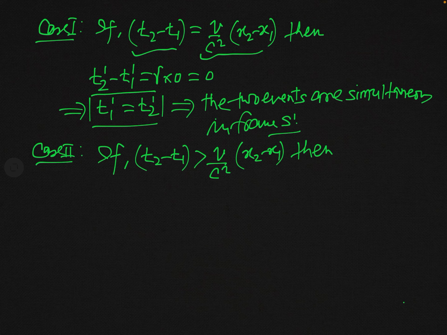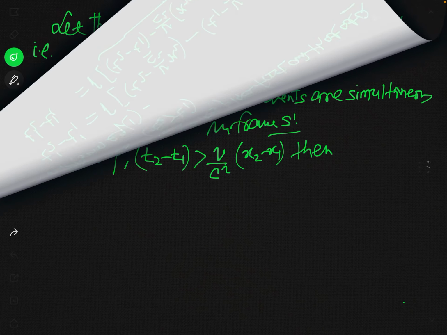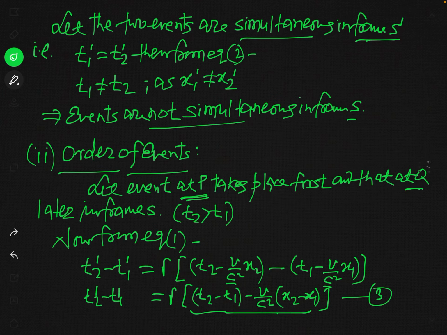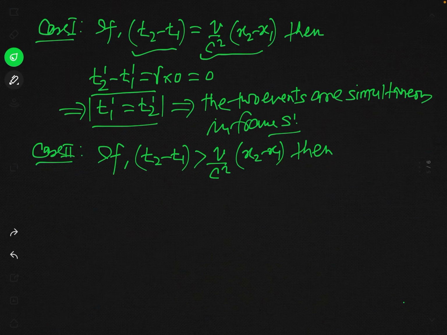So in this condition, you can see from equation number 3 that if t2 minus t1 is greater than v over c square into x2 minus x1, then this term inside the square bracket will be positive. Gamma is also a positive number, so t2 prime minus t1 prime will be positive, and when you say positive, it means it will be greater than 0.